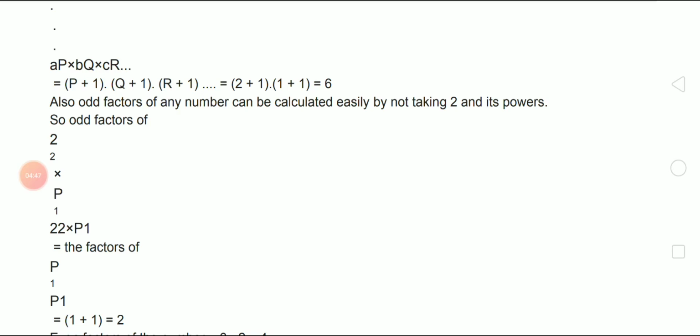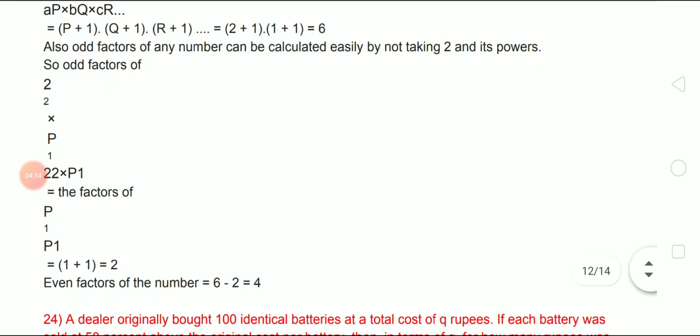1 plus 1, they are taking the odd value. 1 plus 1 is nothing but 2. Even value is 6. 6 minus 2 equals 4. The answer is 4.